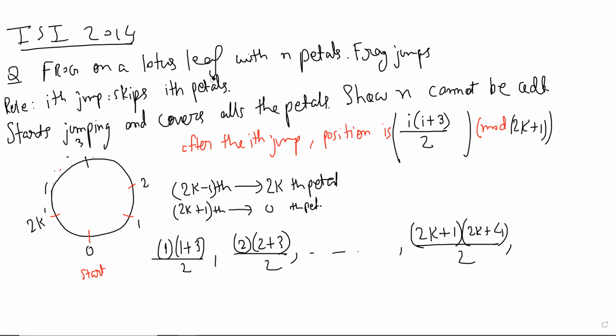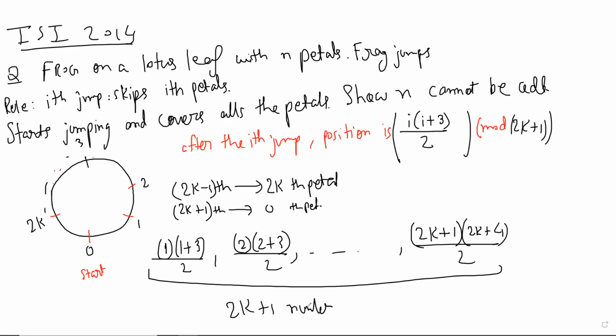But the point is now that we have to only look at this list. These numbers, and there are 2k plus 1 numbers. Now to show that they are not all from 1 to 2k plus 1, what can be the strategy?